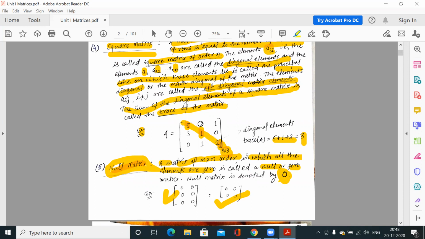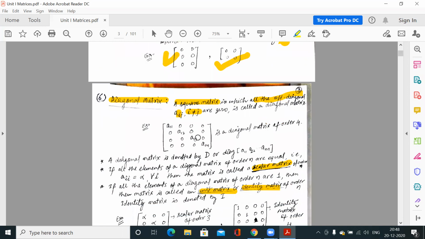But this is a12, this is a13, this is a32. So for off diagonal elements the suffixes are different, where i is not equal to j. So a square matrix in which all the off diagonal elements are 0 is called a diagonal matrix.